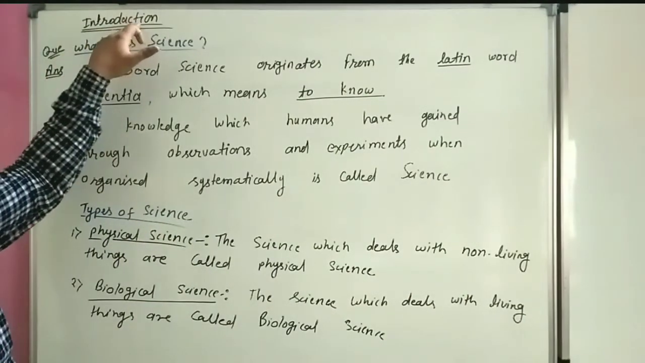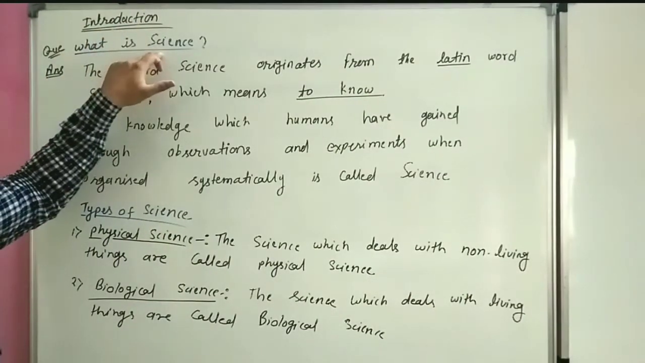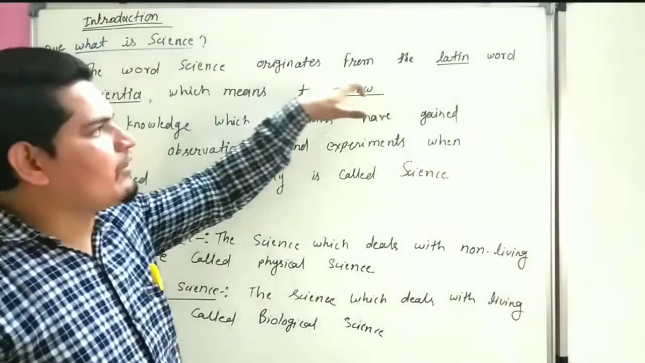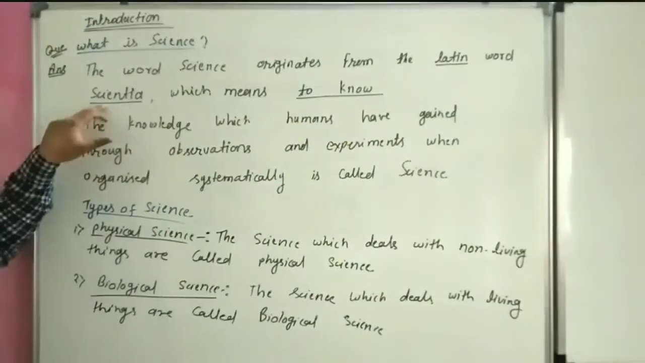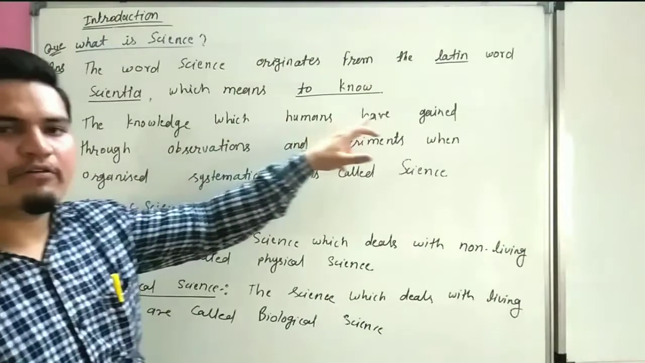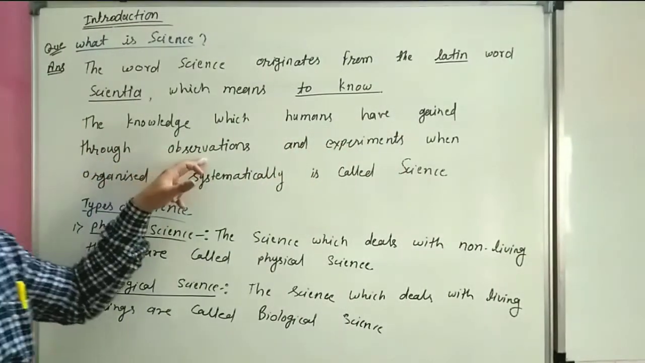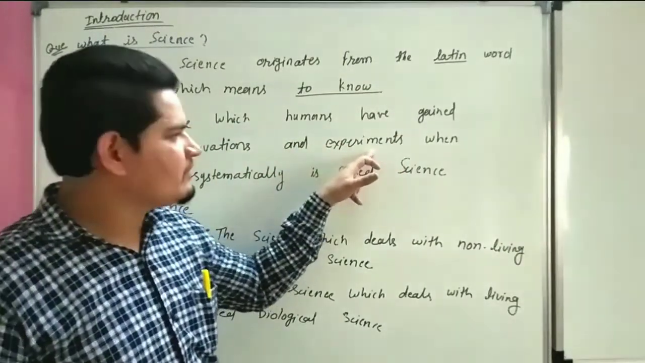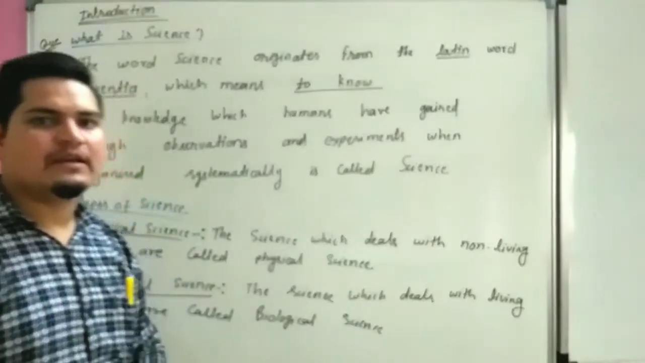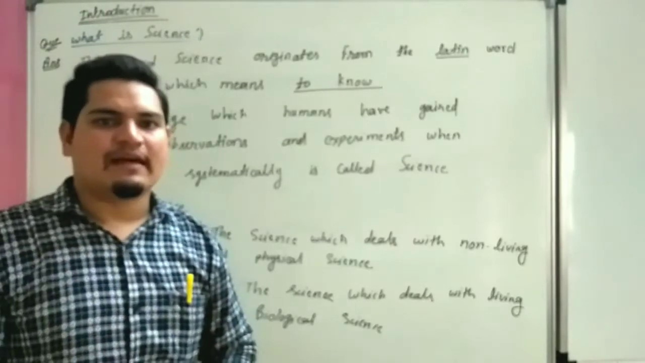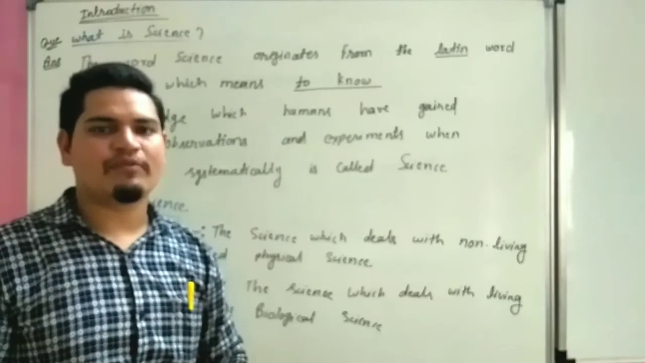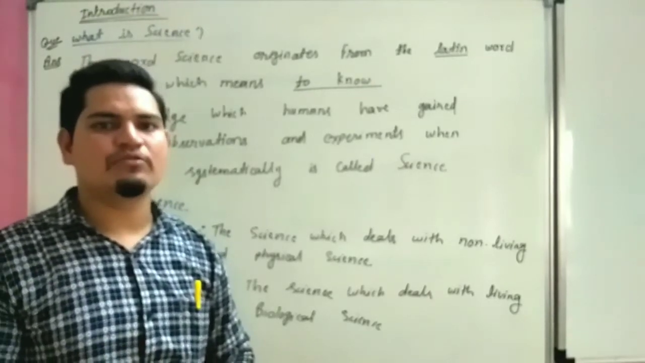In introduction, our first topic is science. What is science? The word science originated from the Latin word scientia, which means to know. The knowledge which humans have gained through observation and experiments, when organized systematically, is called science.